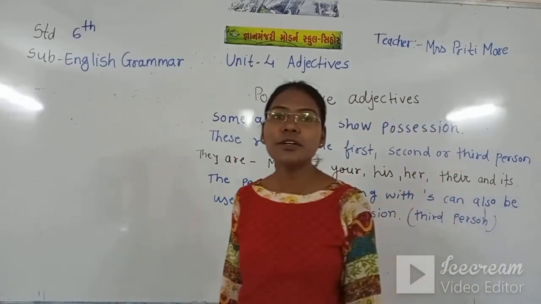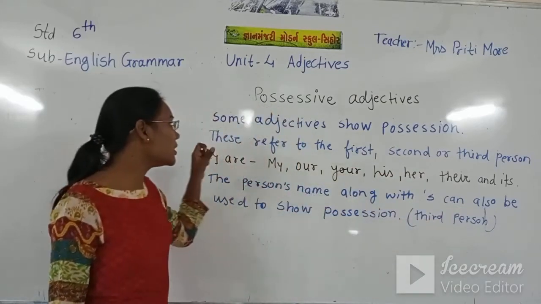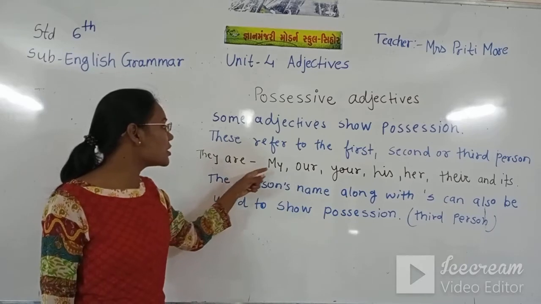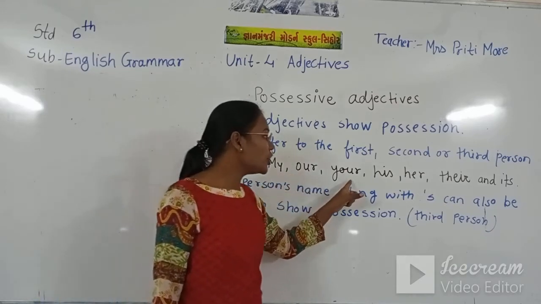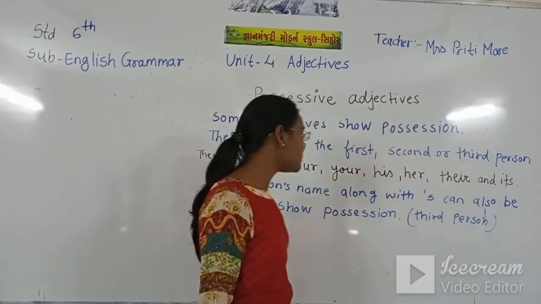These possessive adjectives refer to the first, second and third person.